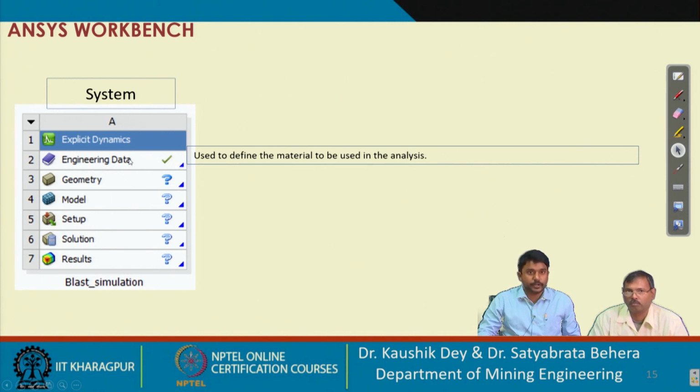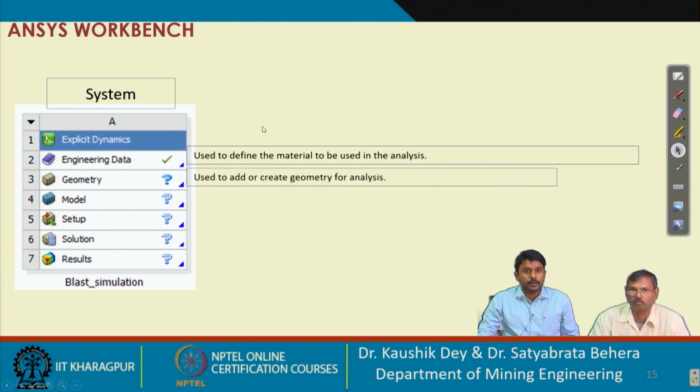The first one is the engineering data, that is used to define the material to be used for the analysis. Let us suppose we are doing the blasting analysis in a particular rock mass, and that rock mass is sandstone, that may be coal, that may be iron ore. So we have to define that rock mass material properties. Suppose it is sandstone, then we have to provide the sandstone material properties, and we are doing blasting by using, let us suppose, ANFO explosive or TNT explosive. Then we have to define that explosive in that engineering data properties.